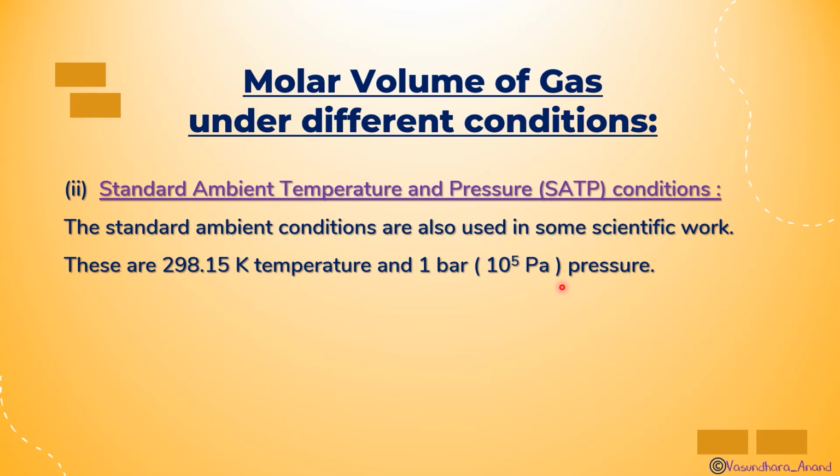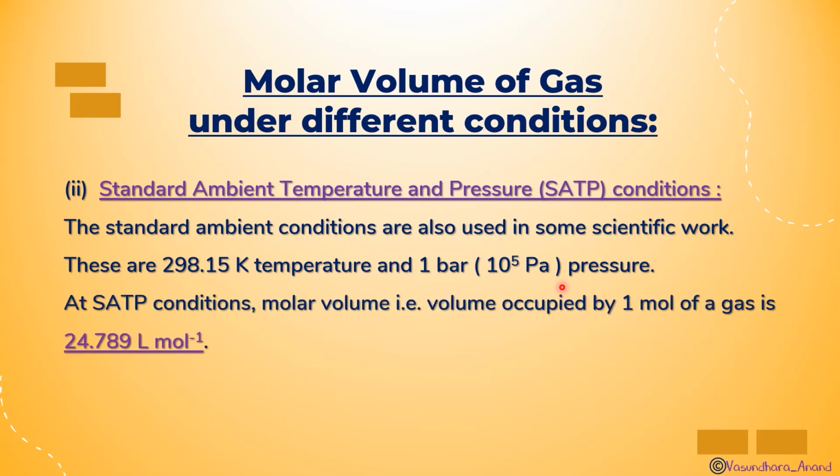When we talk about room temperature, we take 25 degrees, that means 298.15 Kelvin. At SATP condition, the molar volume, that is the volume occupied by 1 mole of gas, is 24.789 liter per mole. But this is never used, we do not use it much, and it has not been asked usually. But in an MCQ it can be asked, or in NTSE or some Olympiad it can be asked. So you should learn this.